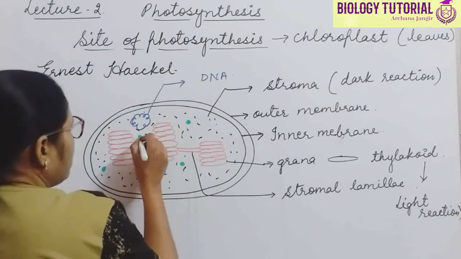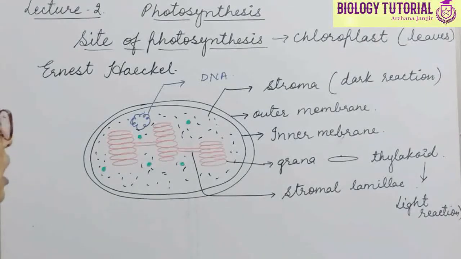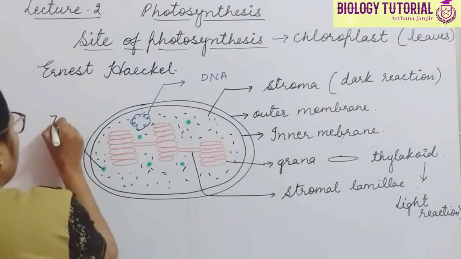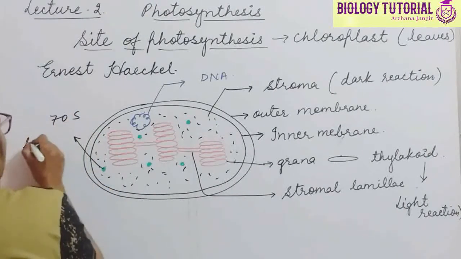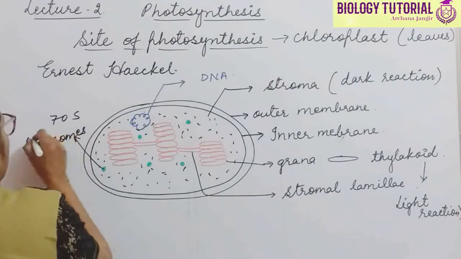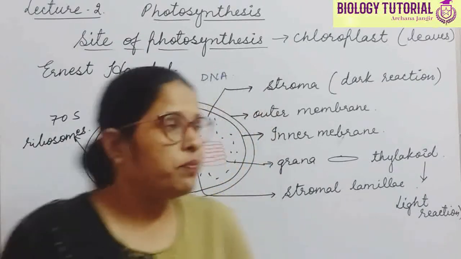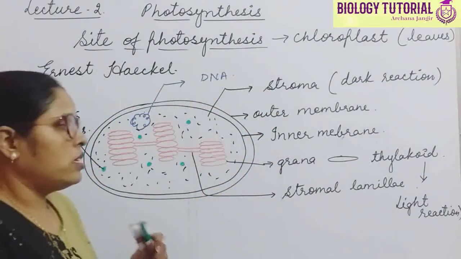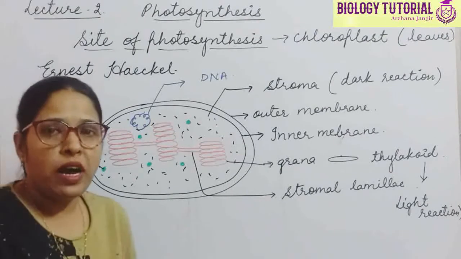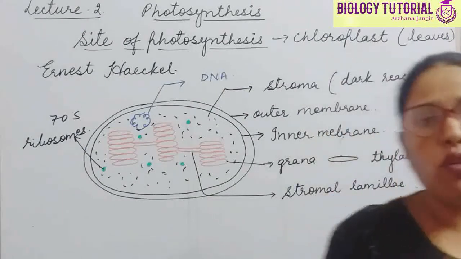Which type of ribosomes are these? These are 70S type of ribosomes. So 70S type of ribosomes are also present inside the chloroplast. Clear?